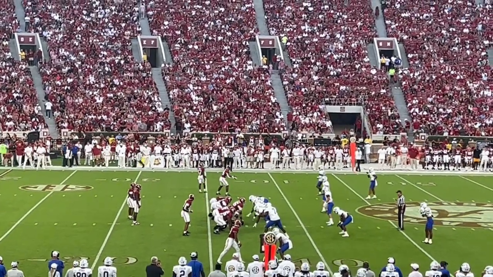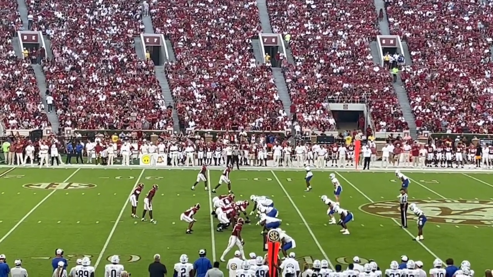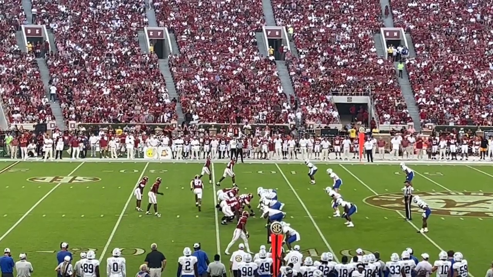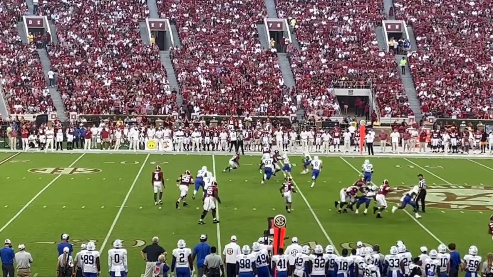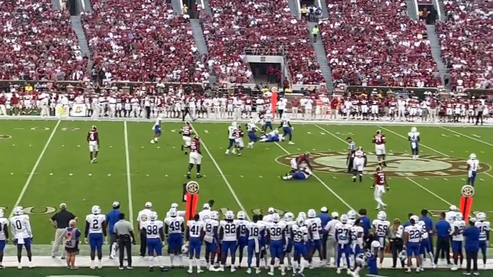So first play, they're going to take Lewis and motion him to the top of the screen, and they're going to use him and Niblack as blockers in the open field on defensive backs, which is a really good play design. Get the ball to Bond. Nice little pickup first play.